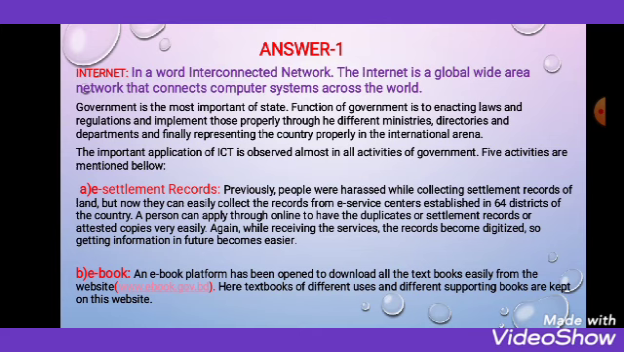In answer 1, the first portion of our question was what is internet. This portion will carry 1 mark. So we can write the answer this way. In a word: interconnected network. That is, the internet is, in a word, an interconnected network. The internet is a global wide area network that connects computer systems across the world. That is, globally a network connects all the computer systems.